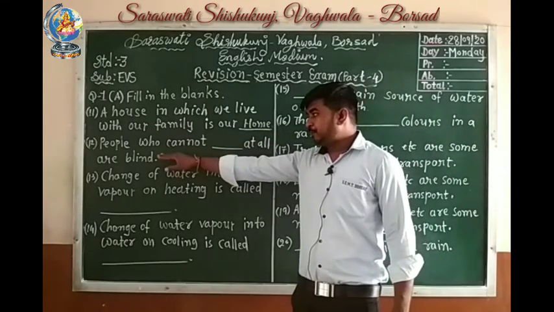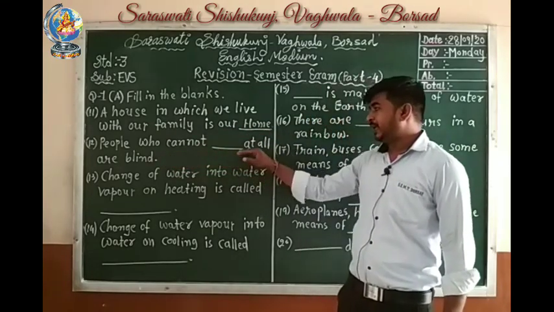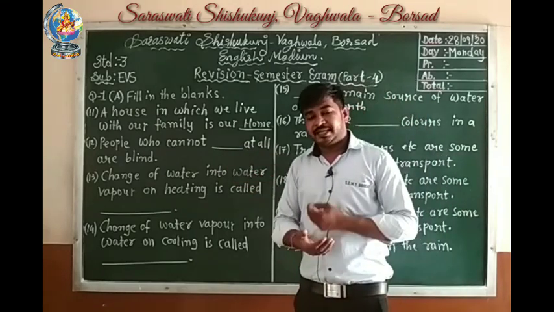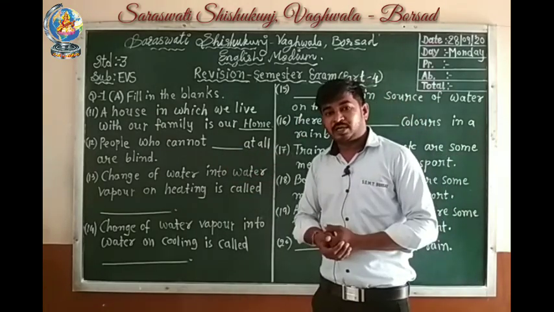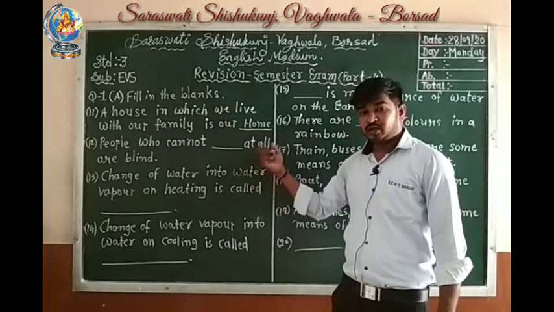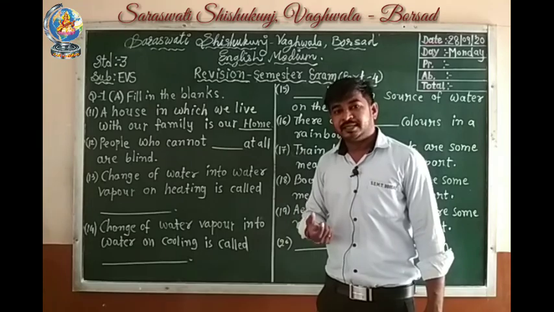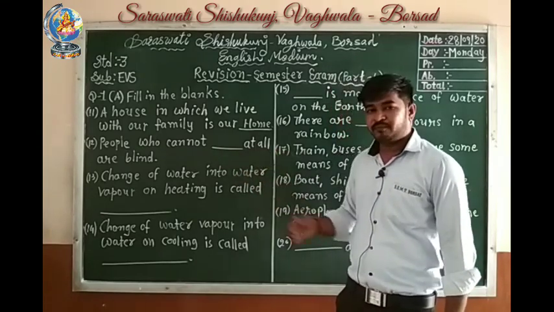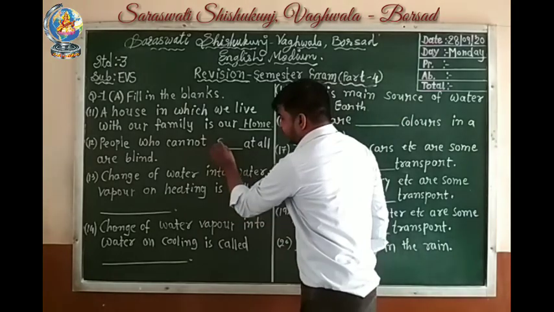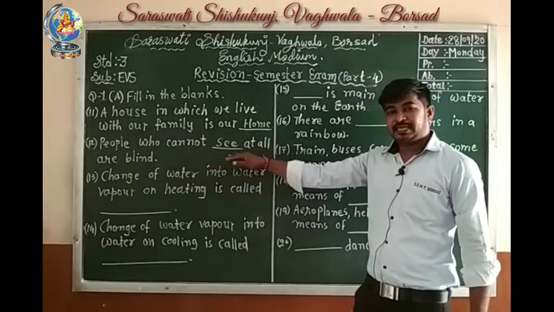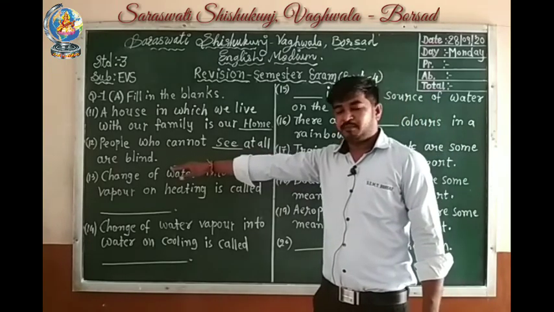12 number, people who cannot see at all are blind. Students, we discussed in the lesson, people who cannot see at all are called blind. To whom can we call blind? The people who cannot see at all are called blind. So let's write, the people who cannot see at all are called blind.